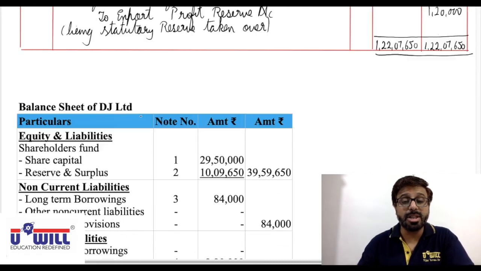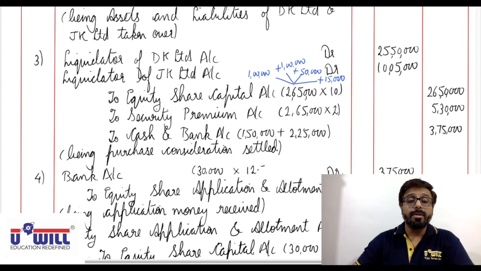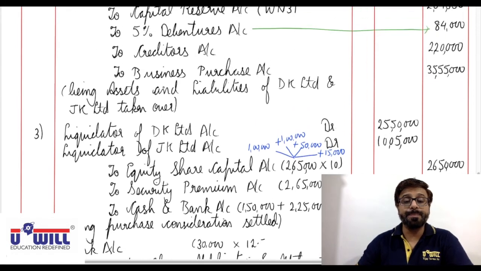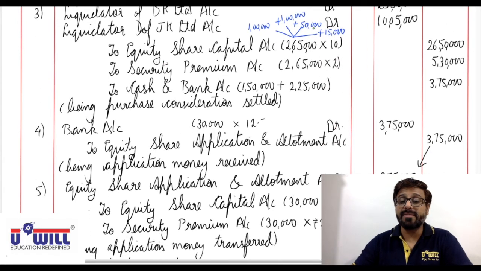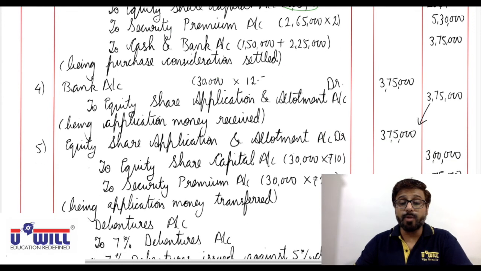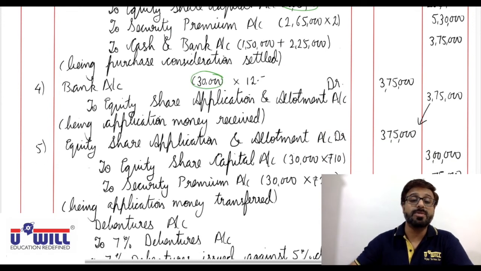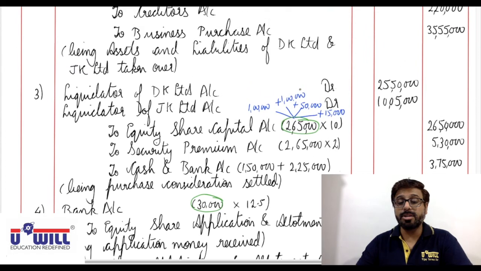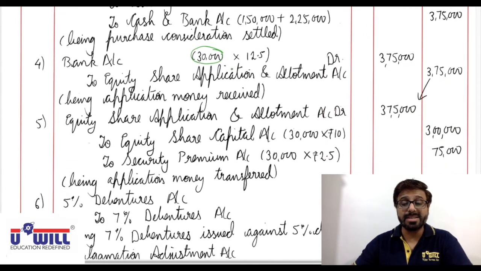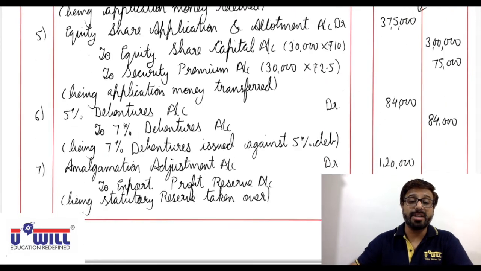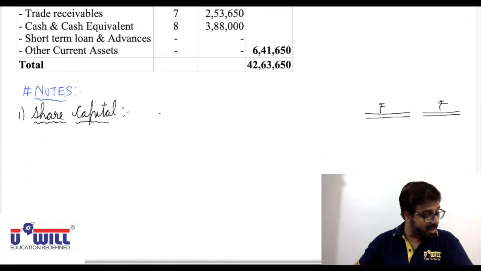If you look at the journal entries for share capital, entry number 3 we have 2,65,000 equity shares. Entry number 4 we have 30,000 equity shares which are issued at 12.5 each. Finally the equity shares are 2,65,000 plus 30,000, 2,95,000. Total 2,95,000 equity shares are issued by the company.